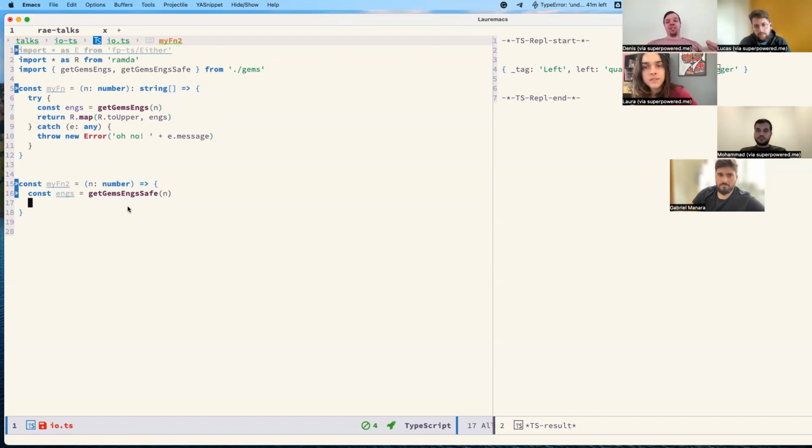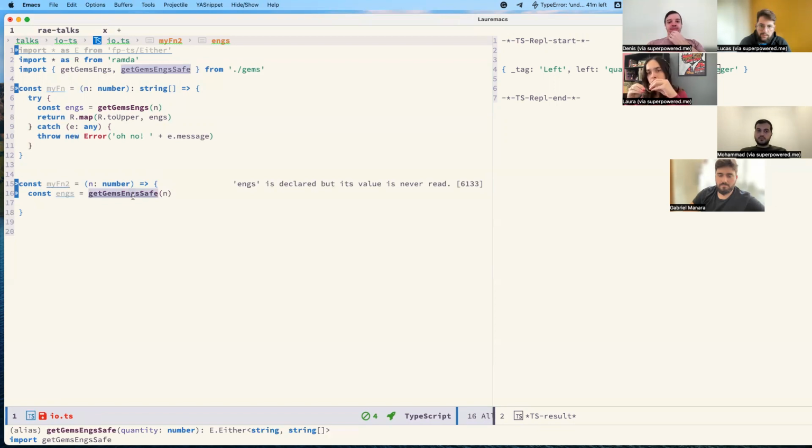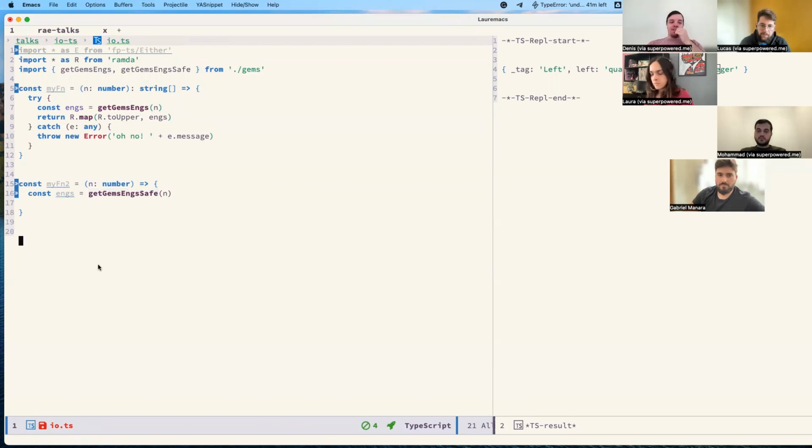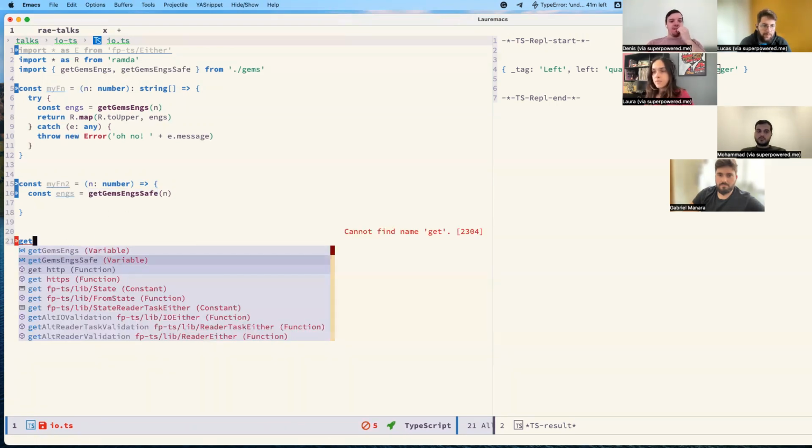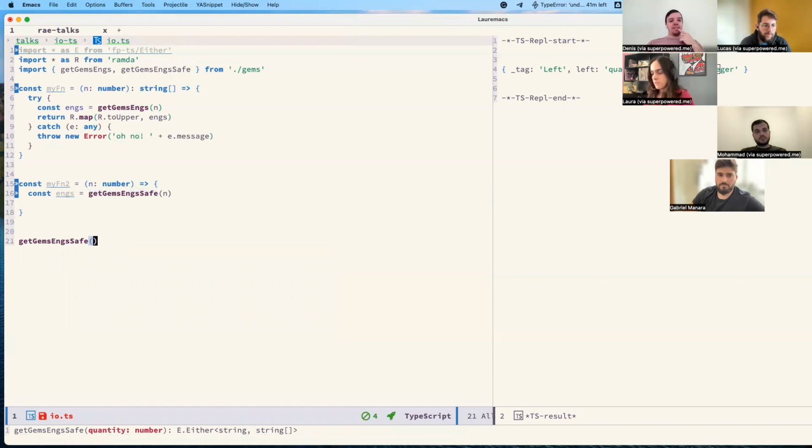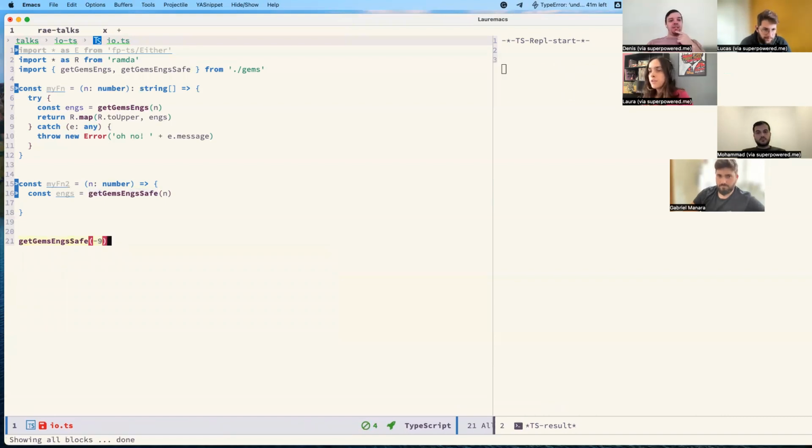No, it's because the return of this function says it will return an either, string or so. This either will always be something like that, like for instance, the tag.